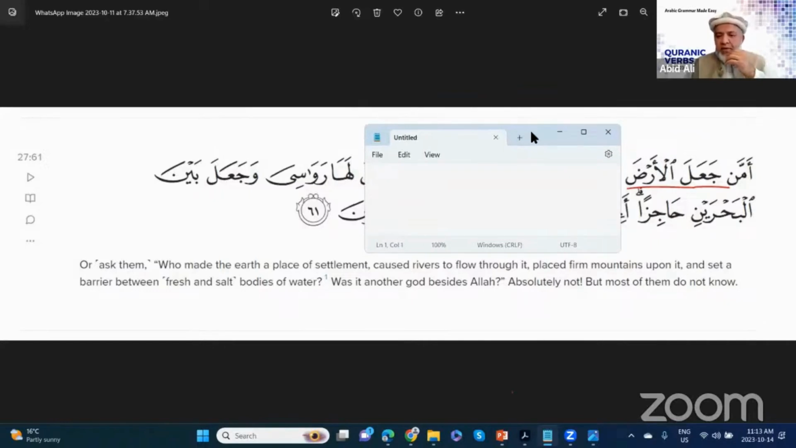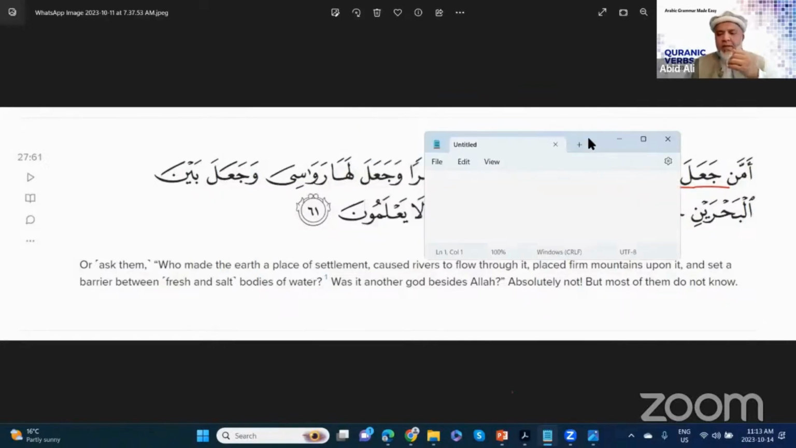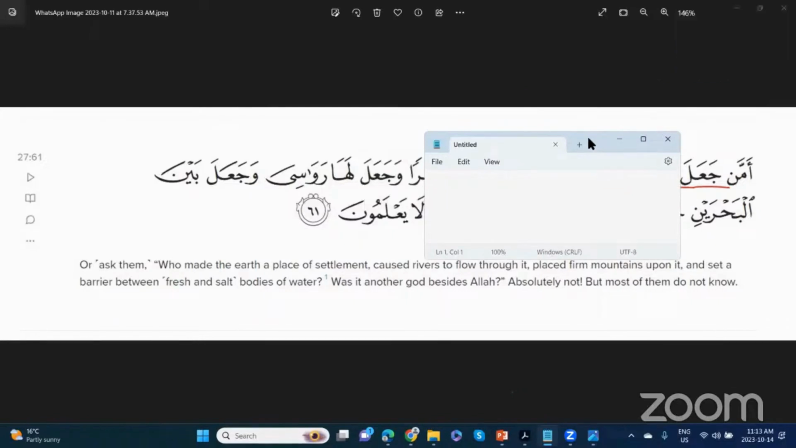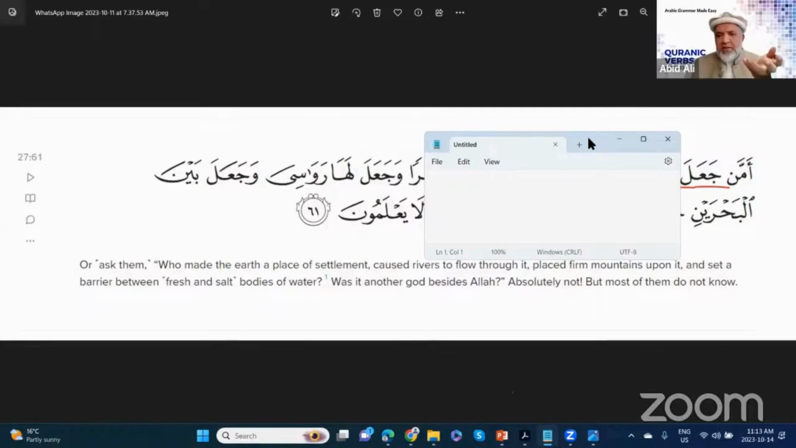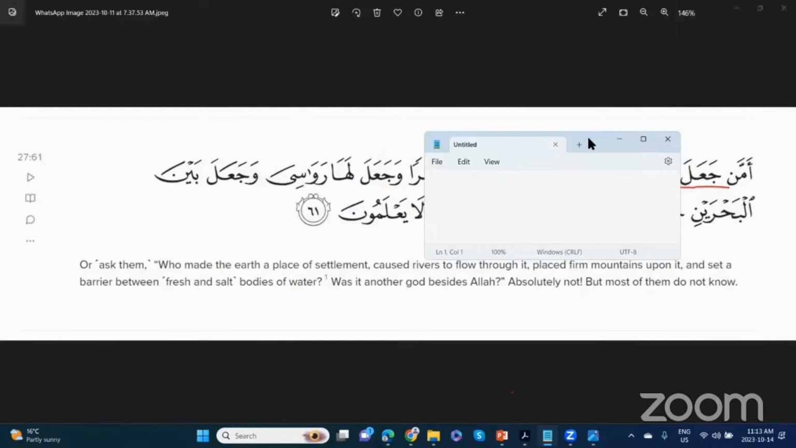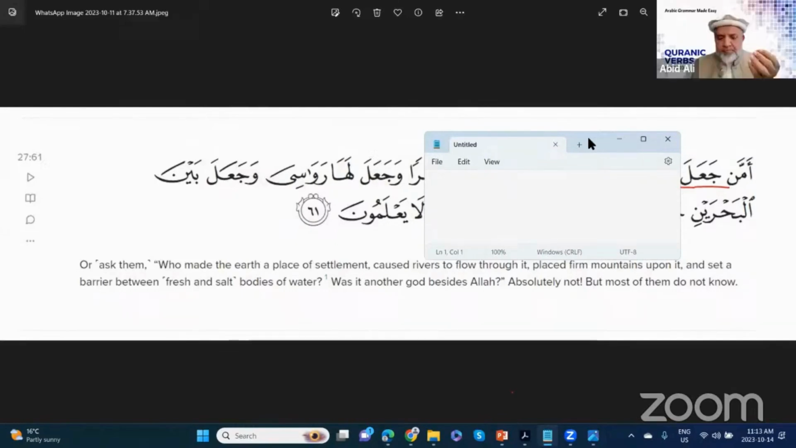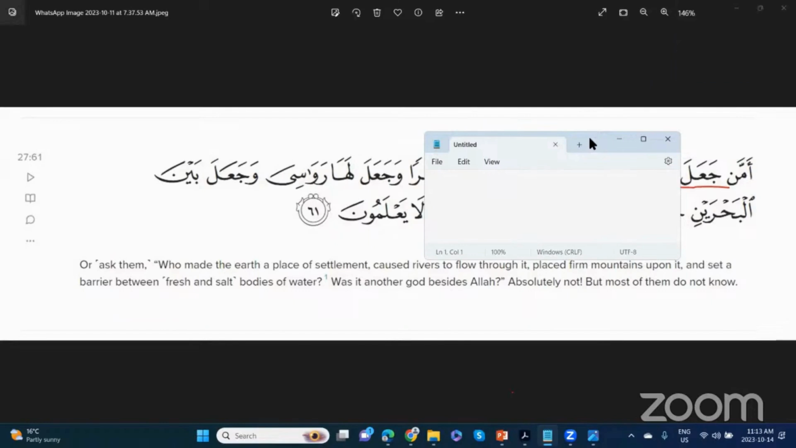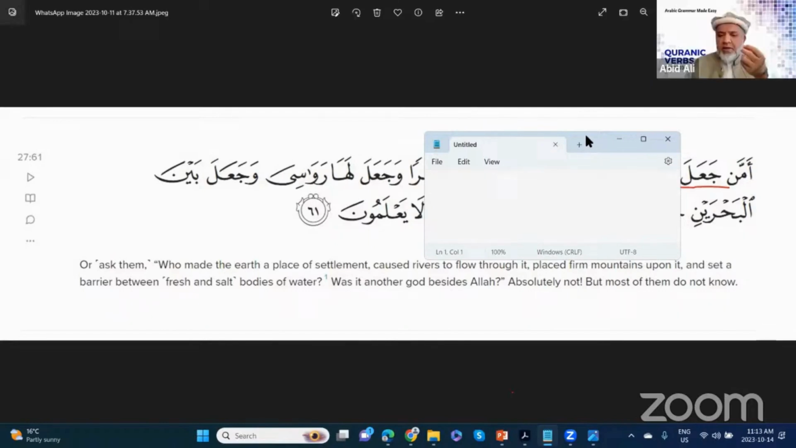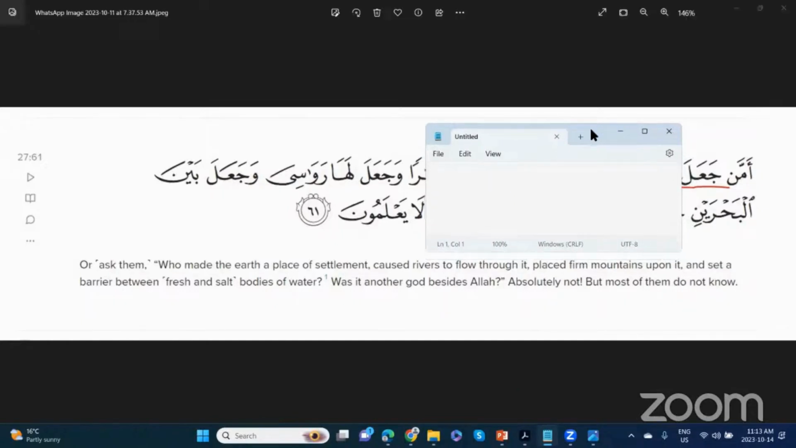If we just look at Ja'ala, Ja'ala means an action of making something. He made. So past tense means Ja'ala, he made. And this is Siga number 1, I believe. So if I hide the al-arda, then Ja'ala means he created, he made.